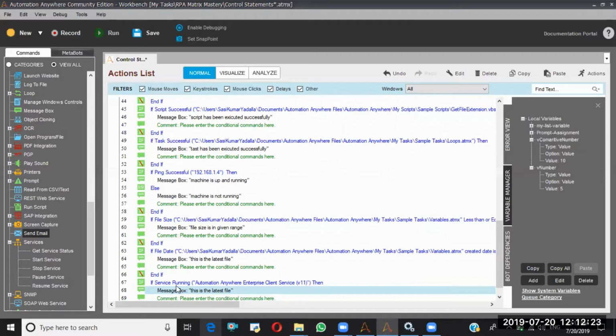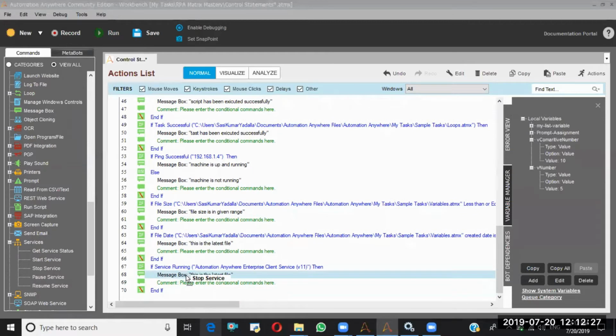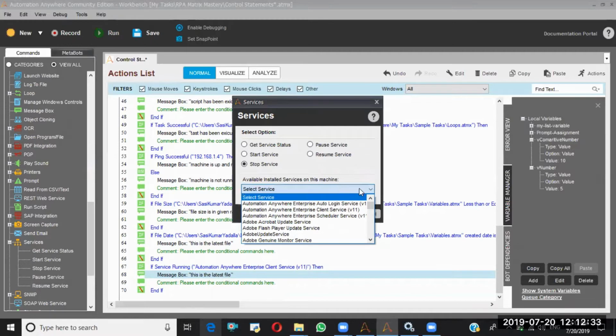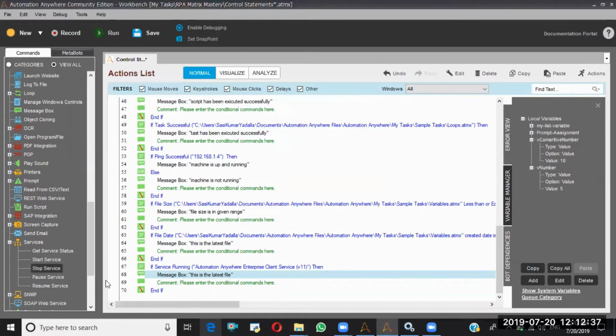Whenever the service is running, at that time you will say okay, stop the service. But in your machine, due to privilege issues, stopping the service is not going to work, but you will write the command like that. To manage these services, that means starting, stopping, pausing, resuming, in those kinds of situations you will use this one.